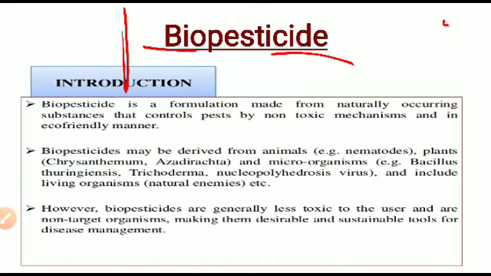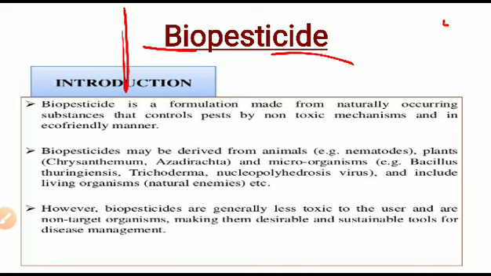Today's topic is biopesticides. Biopesticides means biological compounds or living organisms which are used to kill pests.